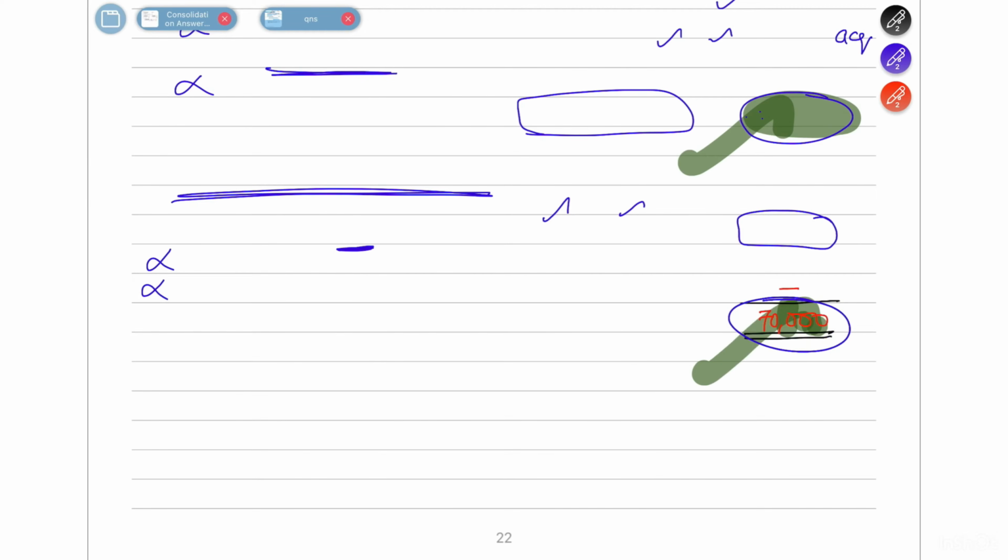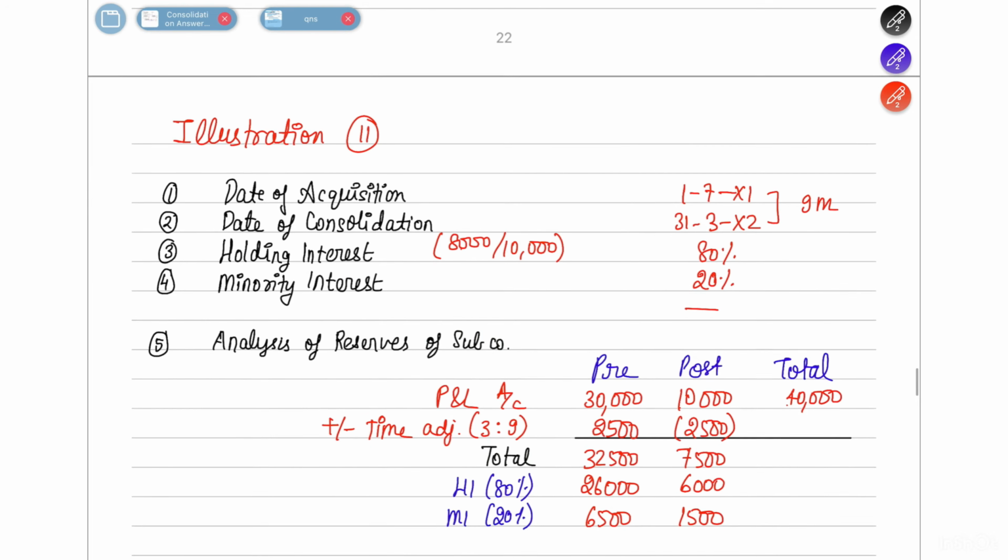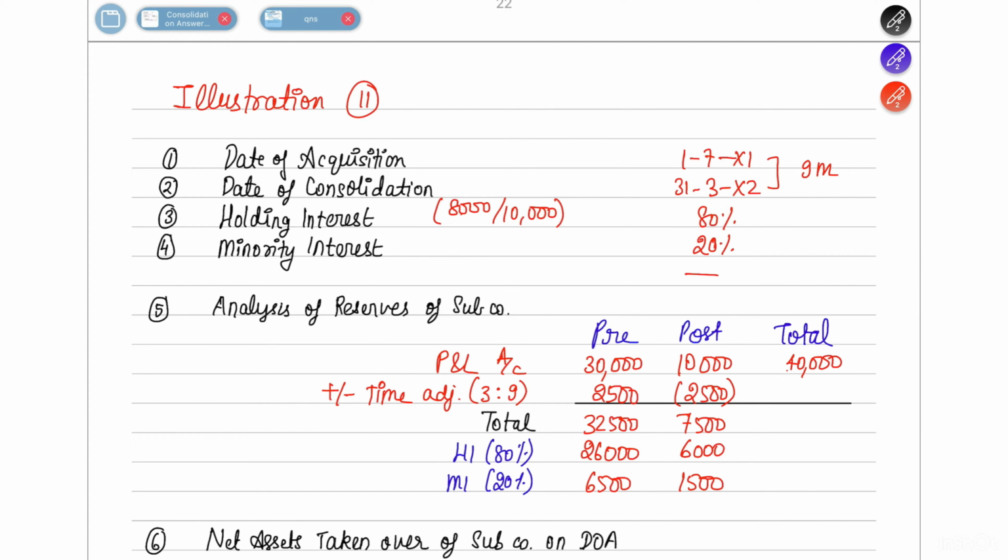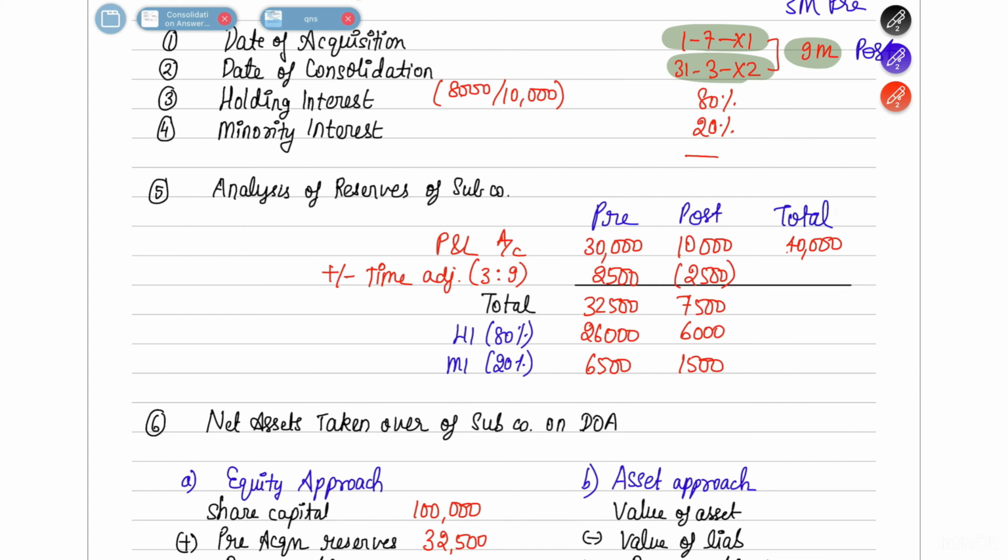So we are going to move on to the next question, which is going to be illustration number 11. In illustration number 11, they have told that the date of acquisition is 1st July, consolidation is 31st March. So there is a time gap of 9 months between both. So this 9 months is going to be a post-acquisition period, which means 3 months will be your pre-acquisition period. Okay, perfect. The holding interest, how are you going to find out?